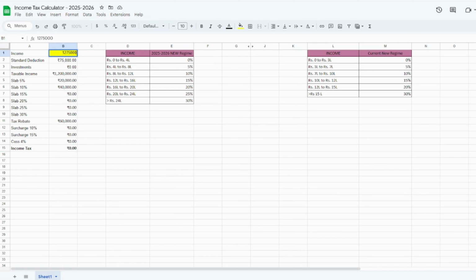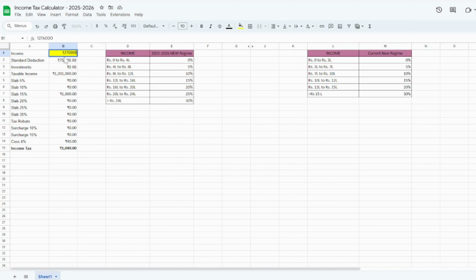What is happening in the marginal relief is that if your income is, say for example, 12 lakh 76,000, you just have to pay 1,040 rupees income tax. Why? Because till the 5% and 10% bracket you will have 60,000, which will be nullified with the tax rebate, but in the slab 15% you have 1,000 rupees. So for that 1,000 rupees you have to pay a cess of 4%, that is 40 rupees, and then your income tax comes to 1,040.